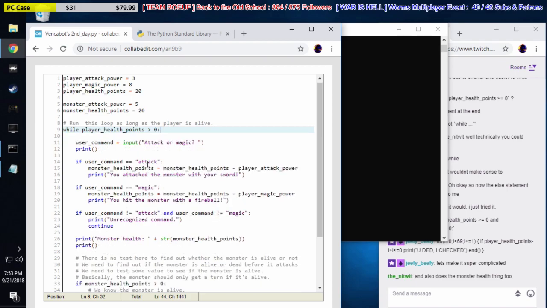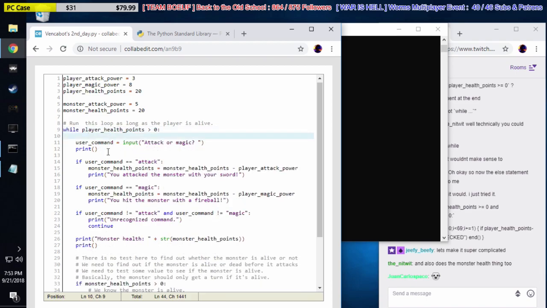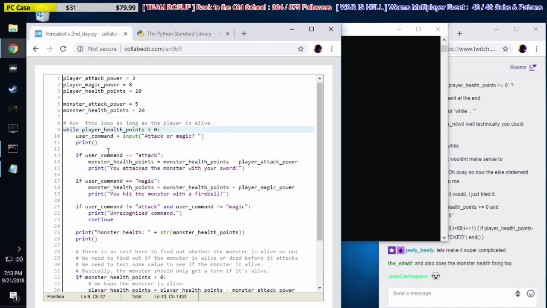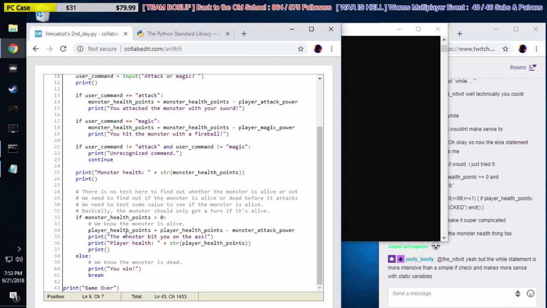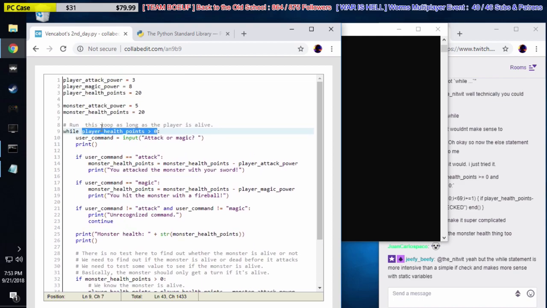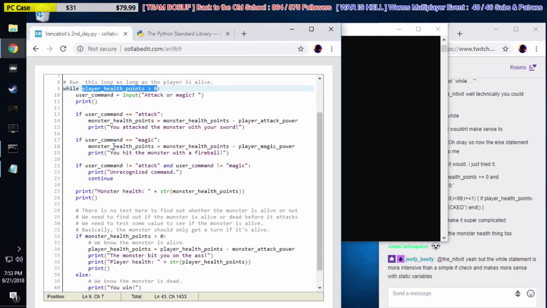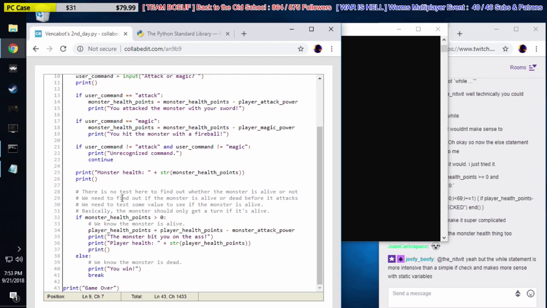So basically now, what this means, Justin, is that we run this code and it only breaks when this is not true anymore. So a while statement has a condition as well. This statement here is tested every time the while loop recycles on itself.